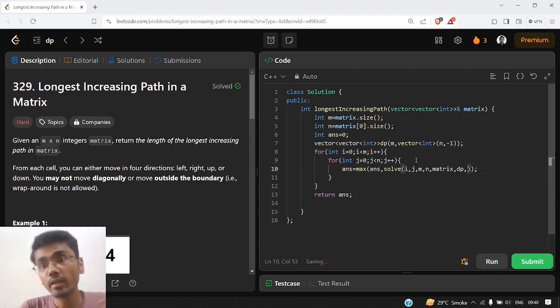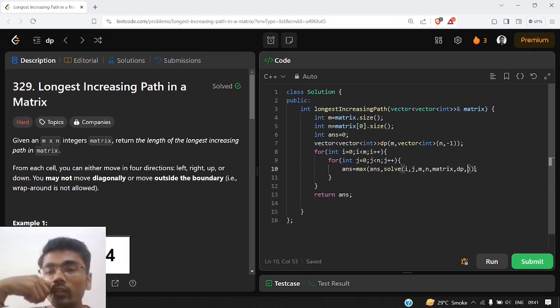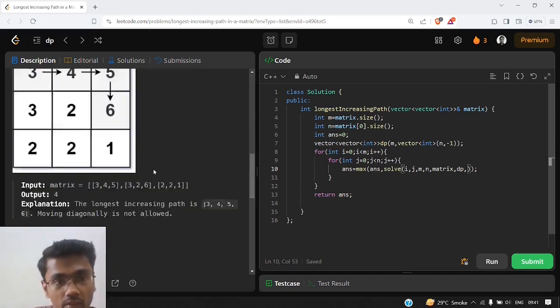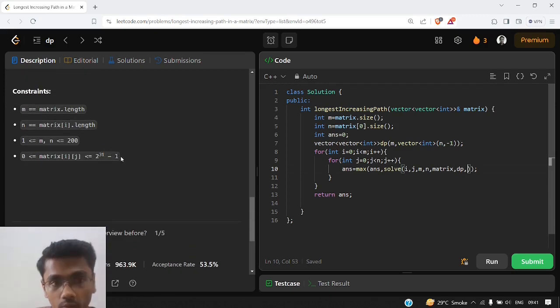Now another thing that we need to keep in mind is that we are starting from this point and we need to compare it with the previous value for the longest increasing path. But if we are starting from a particular point, what could be the previous value? What will we give as the previous value? So it doesn't matter whatever previous value we give for the starting point, because eventually it is the starting point, so it can't have any previous value.